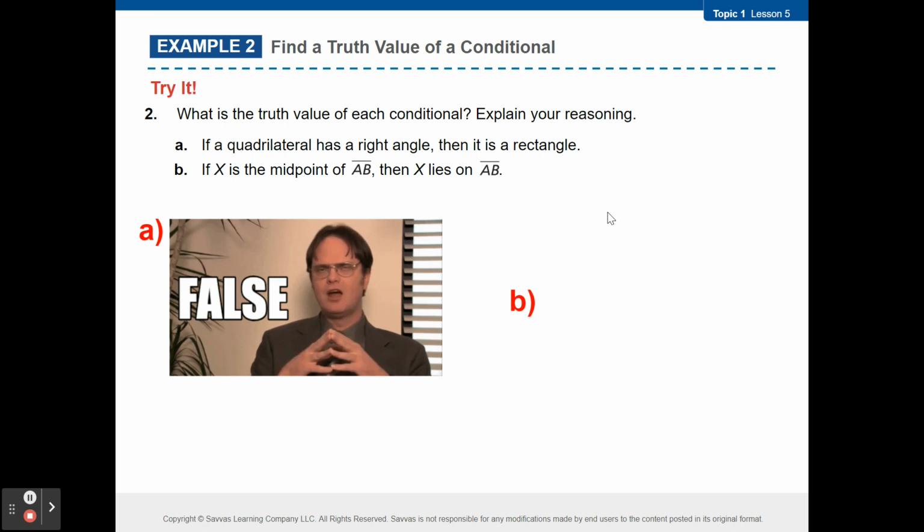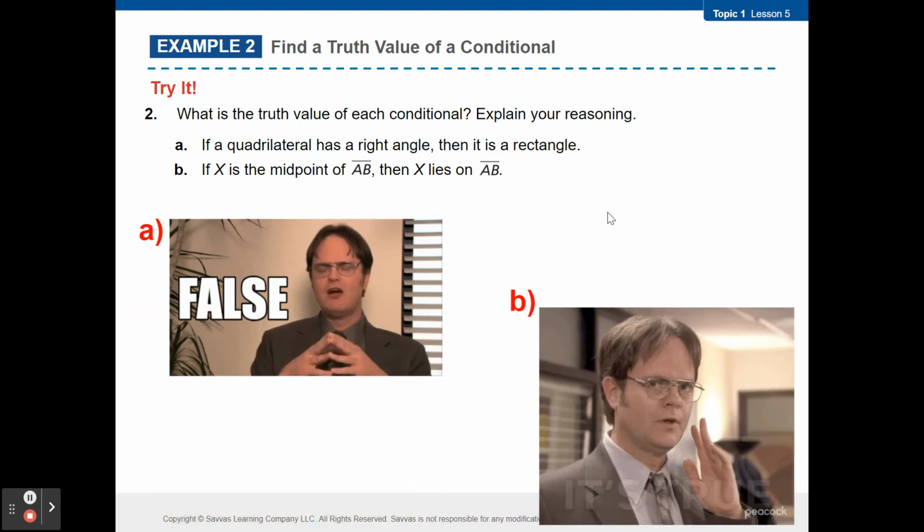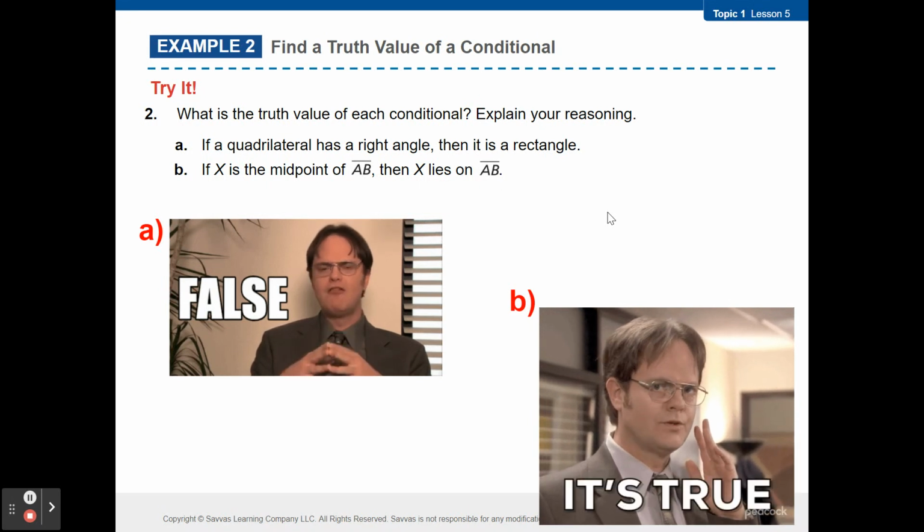All right, if X is the midpoint of AB, then X lies on AB. True or false? Who says true? Who says false? It is in fact true. What does that mean for A, X, and B? What are they called? What kind of points? Let's link to some vocabulary. Good. They're collinear points. Very good. Questions on this? Anything I can address before we move on to example 3? We're okay? Okay.